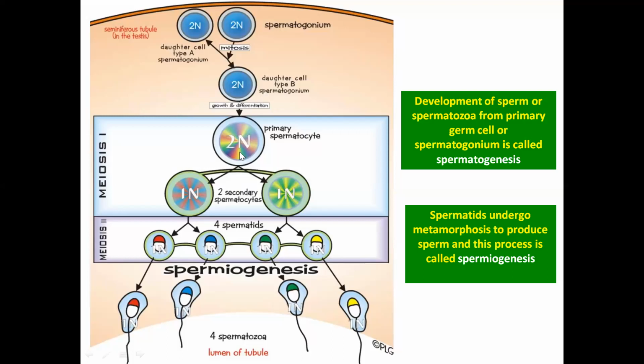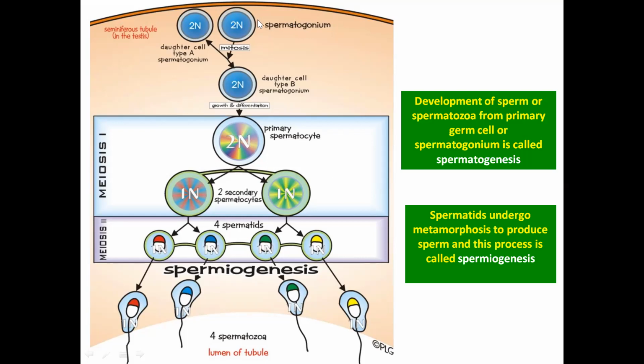So from one primary spermatocyte, 2 secondary spermatocytes form, each having n number of chromosomes in meiosis 1. The meiosis 2 is basically a mitosis. There is no reduction in the number of chromosomes. Basically from one cell, two cells are formed. So in meiosis 2, there are basically 4 spermatids formed. And these 4 spermatids undergo metamorphosis and form 4 spermatozoa.